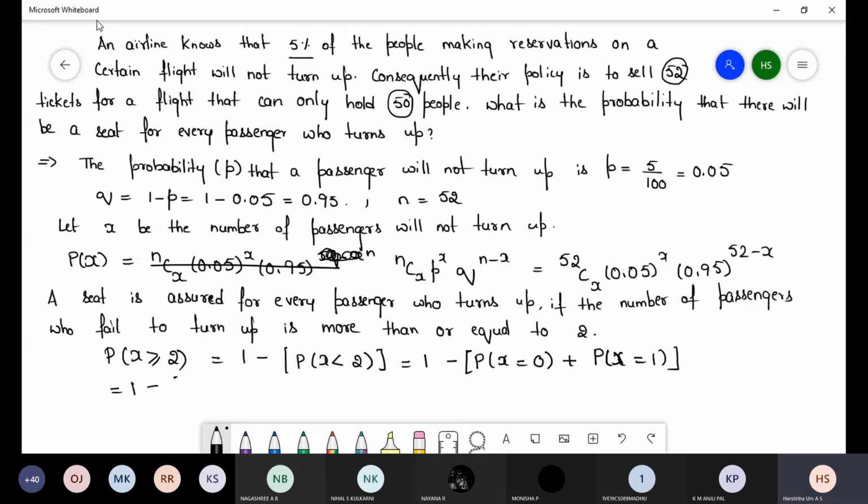So 1 minus [52C0 (0.05)^0 (0.95)^52 plus 52C1 (0.05)^1 (0.95)^51].